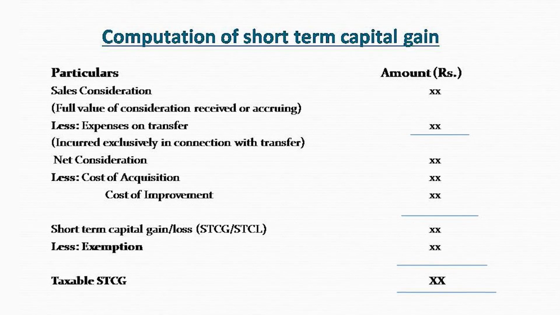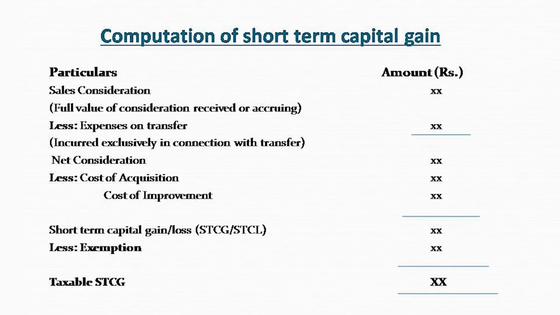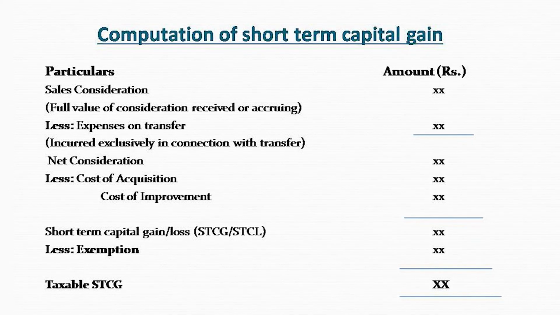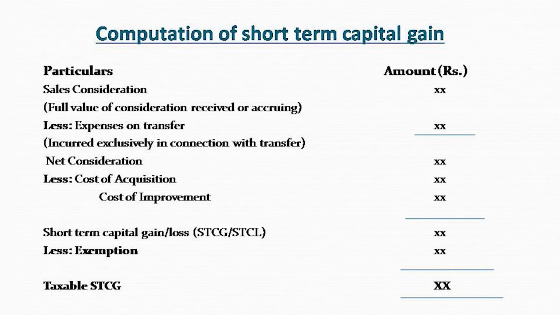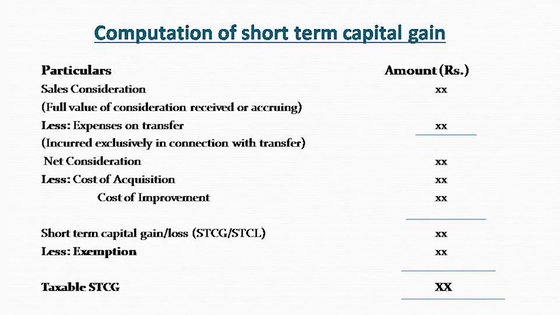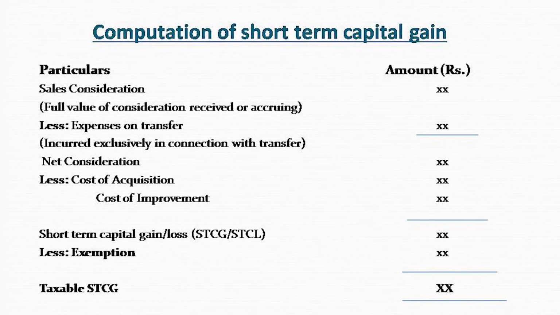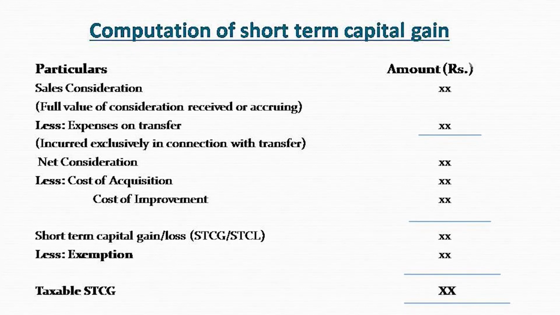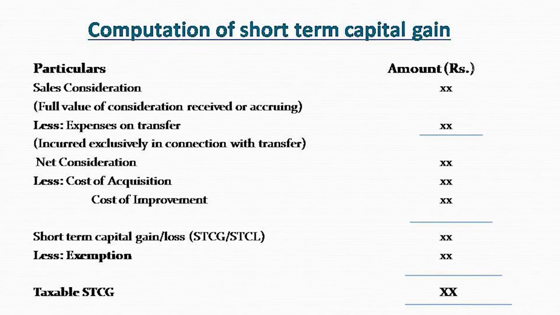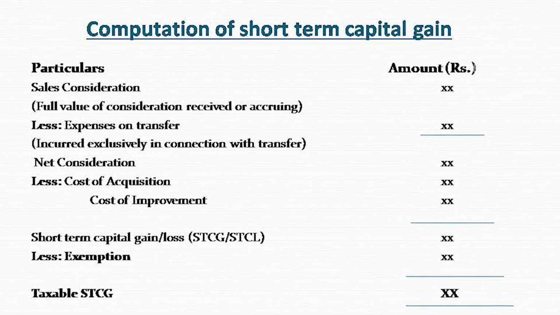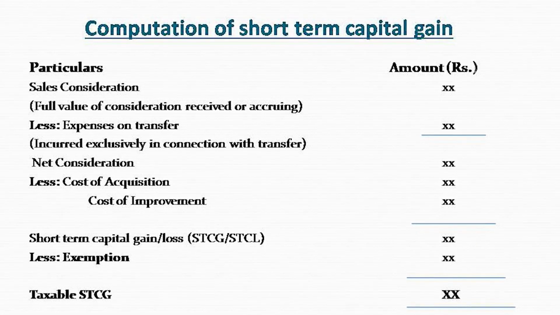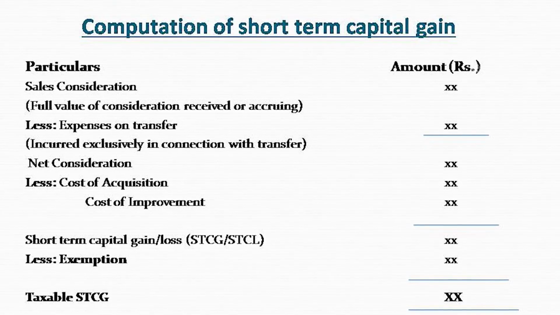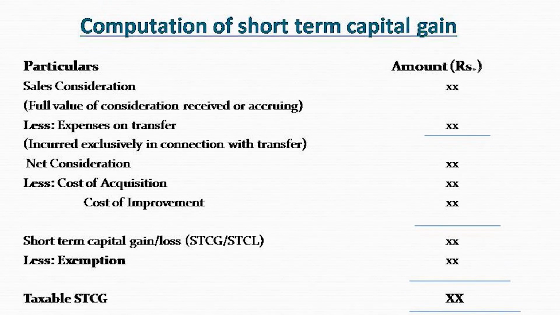Then the resultant figure is net sale consideration. Out of this, we will deduct the cost of acquisition of the house property or the capital asset. Further, if any improvement has been done in relation to the capital asset, such cost of improvement shall also become part of the deduction. Now, the resultant figure is either short-term capital gain or short-term capital loss.